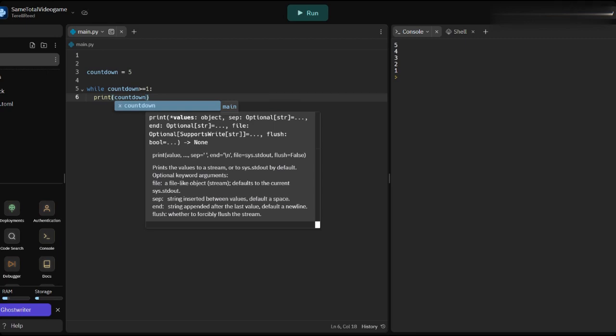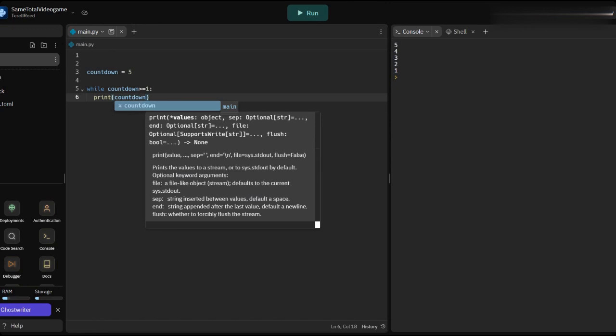Right now, the value of countdown is 5. So I want you all to take about 5 seconds and think, if I ran this code right now, what would happen? If I ran this code right now, it would be an infinite loop. Gotta kind of think about it.